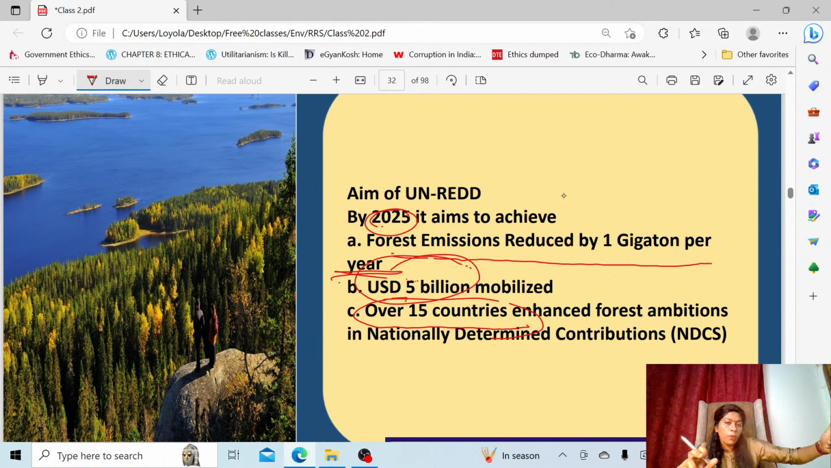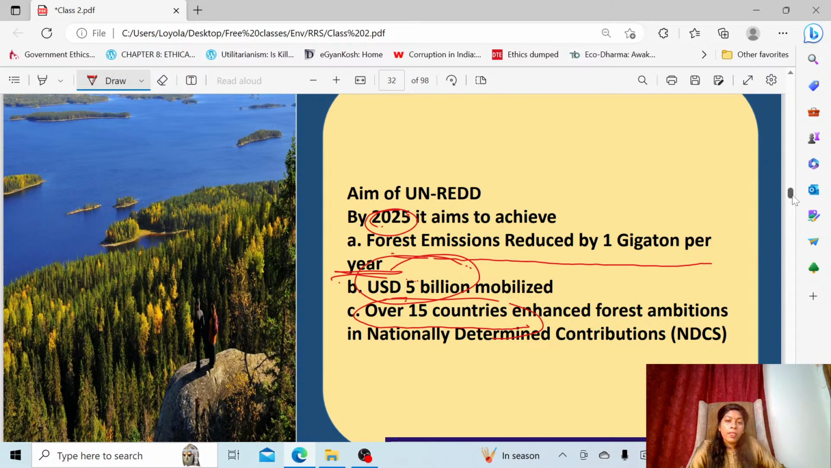Every sector will be focused. Every type of ecosystem will be focused, and they will set a goal. Now, it is not a must that everything has to be addressed there. Every country will, according to their own desire, fix the goal. According to UN REDD, they said that at least we have to increase the forest ambitions for 15 countries. This is also one of their aims. So these are the aims of UN REDD.